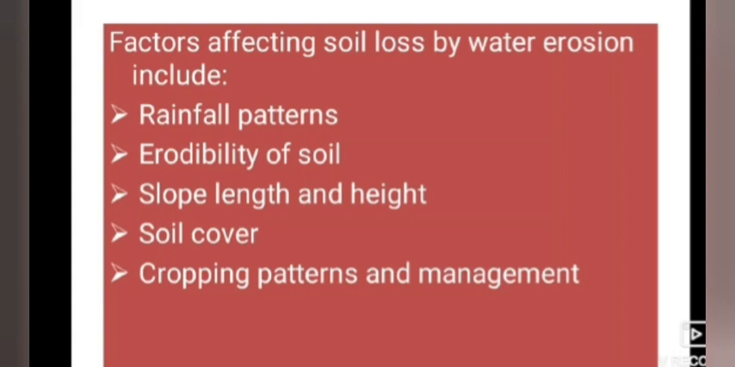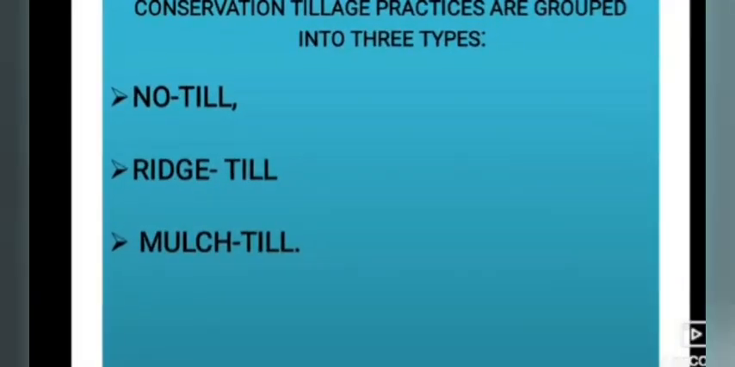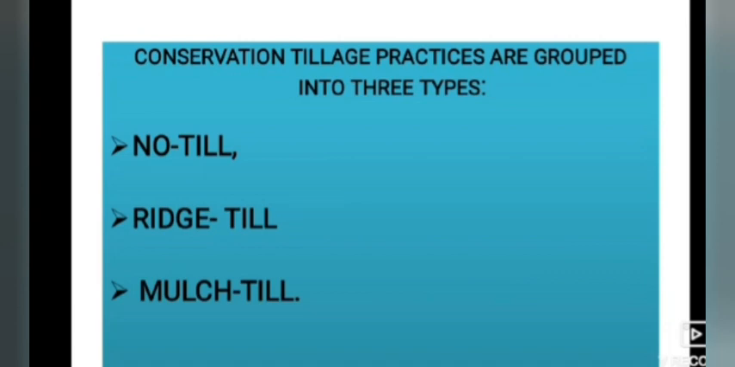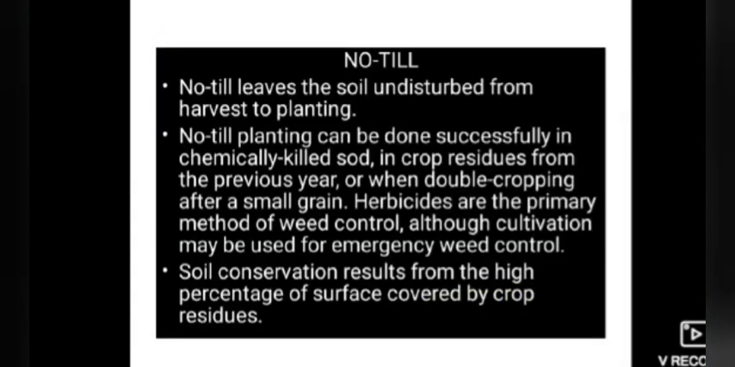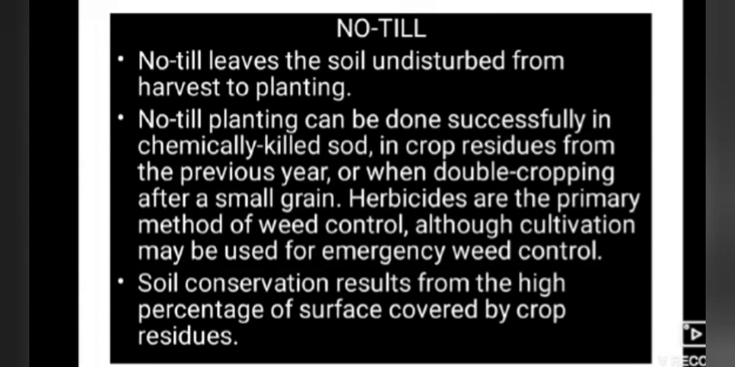Next, conservation tillage practices are grouped into three types. What were they? No-till, ridge-till, mulch-till. Let's see what is meant by no-till. No-till leaves the soil undisturbed from harvest to planting. Planting is done in a narrow seed bed, where we are going to follow the seed bed in a narrow seed bed of usually 6 inches or less, or slot created by coulters.